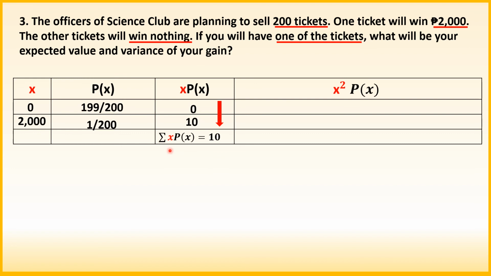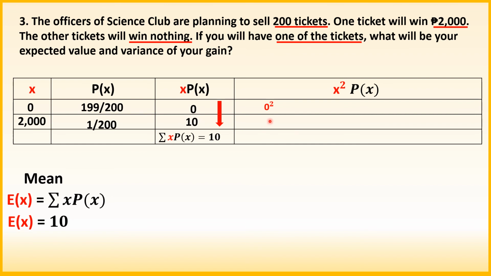So meron na tayong summation ng outcome times the probability of outcome x. Therefore, magkakaroon na rin tayo ng mean. So ang mean natin, we're going to use EX kasi yun ang ginamit dito sa problem, expected value. So EX ang ating gagamitin. Is equal to summation of outcome times the probability of outcome X, which is 10. So, substitution lang tayo. EX is equal to 10. Let's go now to the last column. Outcome squared times the probability of outcome X. So, itong dalawa, pero this time, naka-squared na yung outcomes natin.